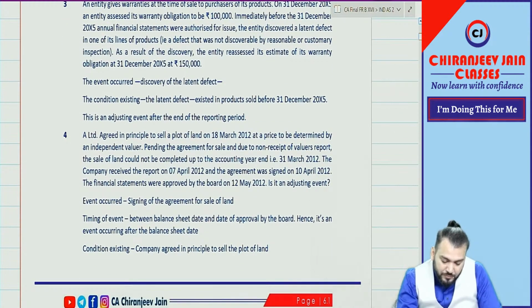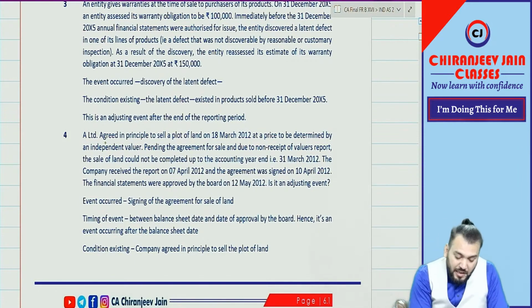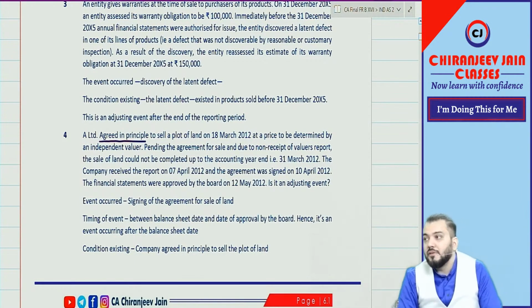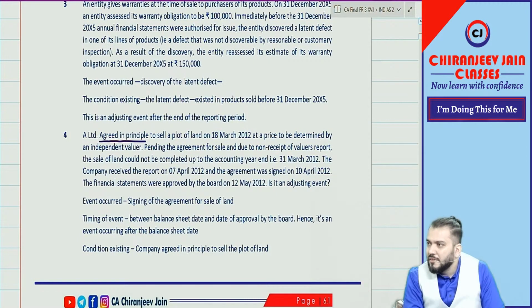You only say. First, agreed in principle. I already said agreed means, if the question is silent, control is always transferred. The valuation report is only a formality. So once again the condition is available. I will say this question is actually not a question of Ind AS 10, but they are asking, therefore this example has been taken into consideration. It will be an adjusting event, and the valuation report was received before approval of the financial statement. Agreed in principle means control is transferred. Got it?